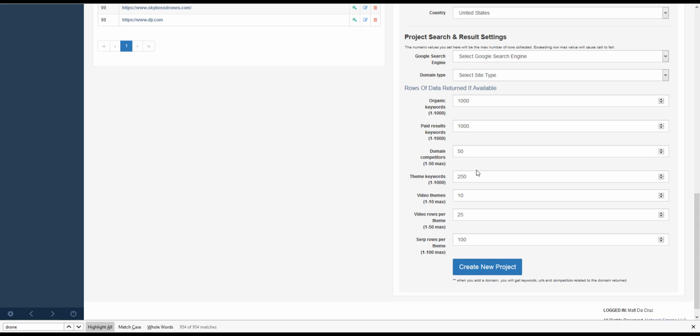These are the settings that I use. If you do keyword research, I've got it set at 250. That gets me the top 250 phrase, top 250 related. It gets my competitors' keywords, gets their backlinks, it gets all the other stuff that's related there.